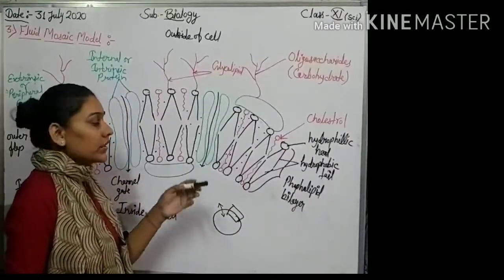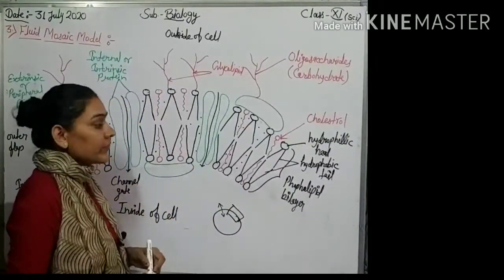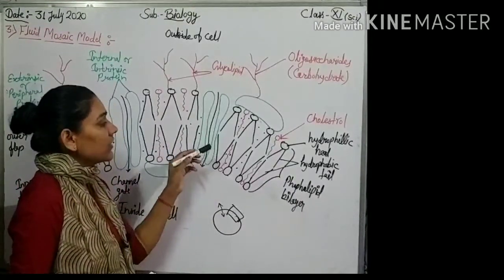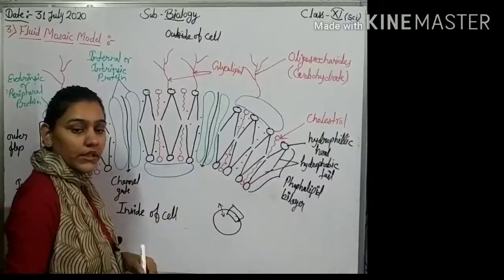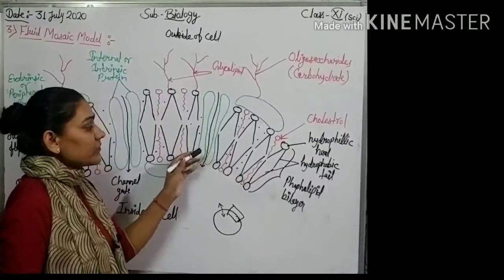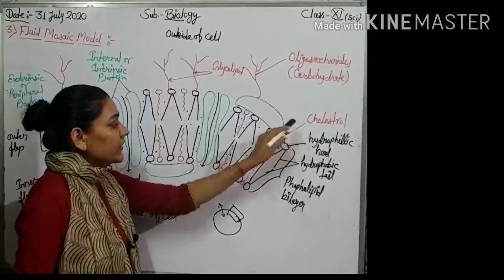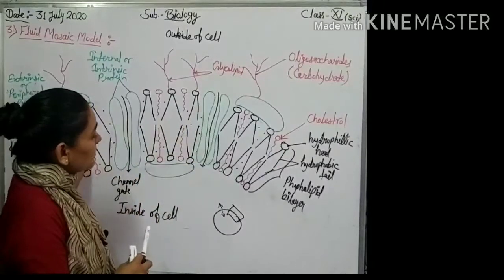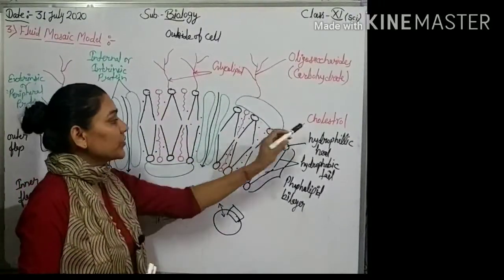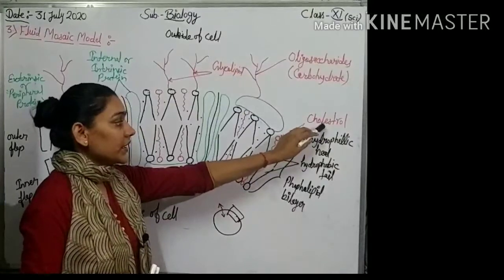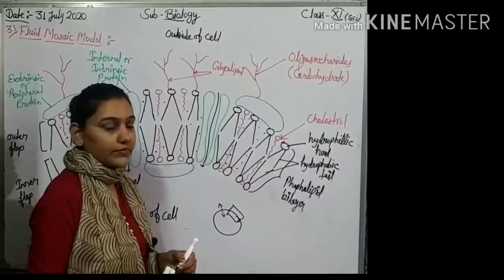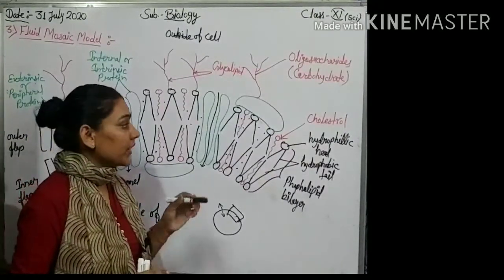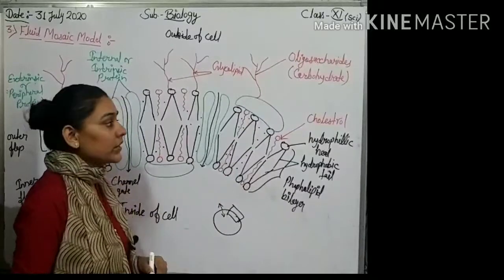During summertime, atmosphere temperature is high, and during winter, atmosphere temperature become decrease. So it also maintain the temperature. Then shape of plasma membrane is also maintained due to presence of cholesterol, but it is absent in prokaryotic cell. So stability of plasma membrane in prokaryotic cells cannot maintain by cholesterol.